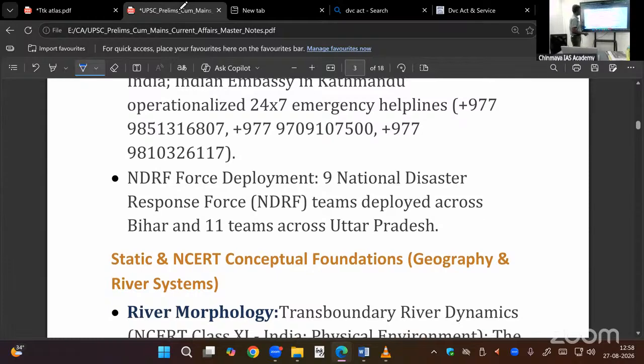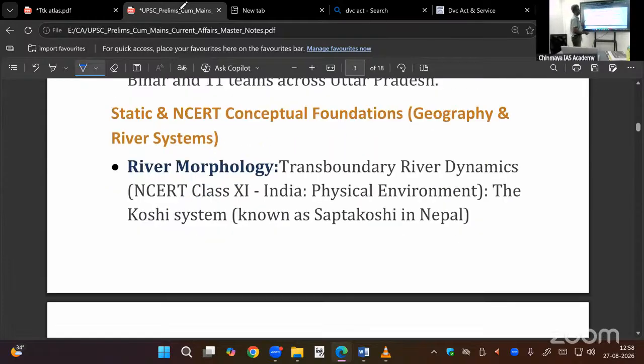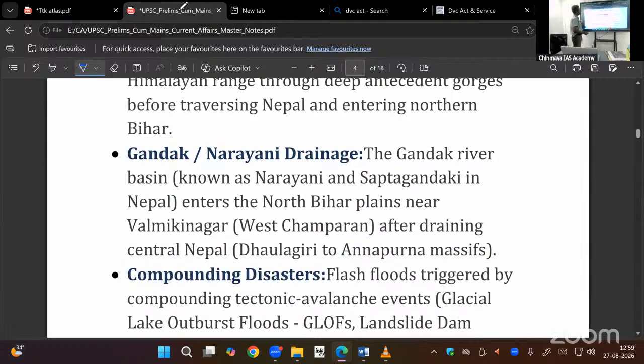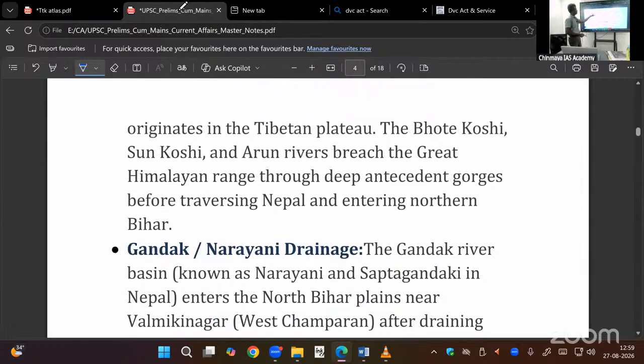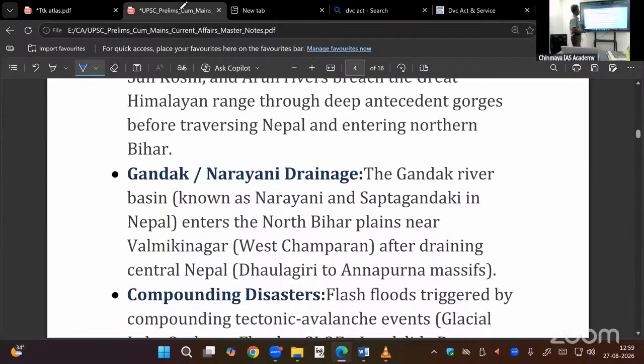You can read this. Then NCERT content. We have included NCERT content also here. So we have found all the rivers on the map. You just read this. Okay.